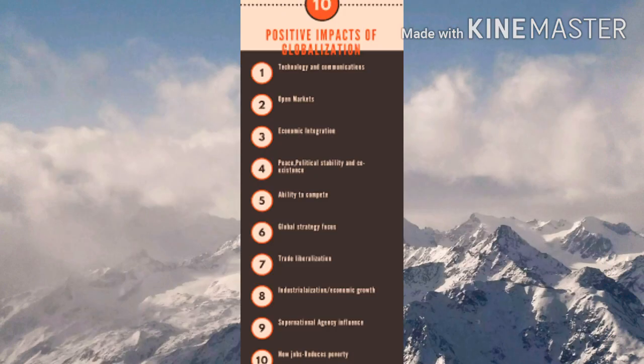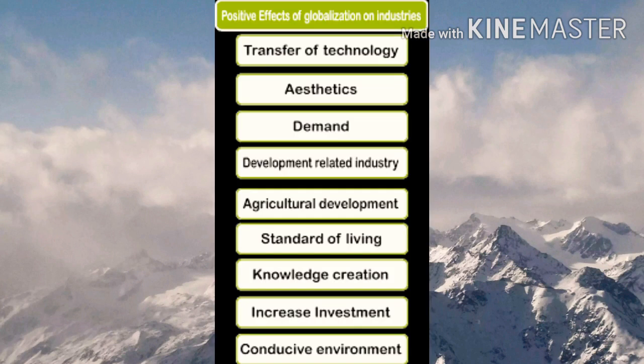So as a result of this globalization, these MNCs invested hugely in our country for the last 25 years. As a result, the industries and services created new jobs, and those industries supplying raw materials to these MNCs also prospered. That means they also developed a lot as a result of the globalization process with the help of MNCs.